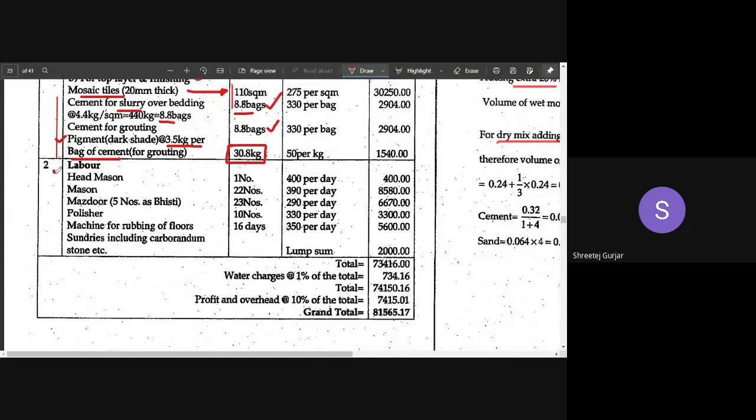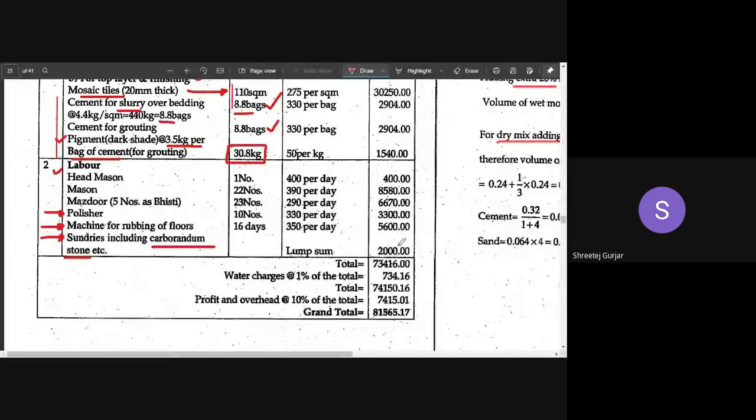Next, labor quantity. Here you have to remember we need polishers, and we require machines for polishing. Because we have machines, we require some sundries, some extra materials and tools for this particular finishing, which we will consider as a lump sum. We require carborundum stones for polishing, so we will consider that under sundries.